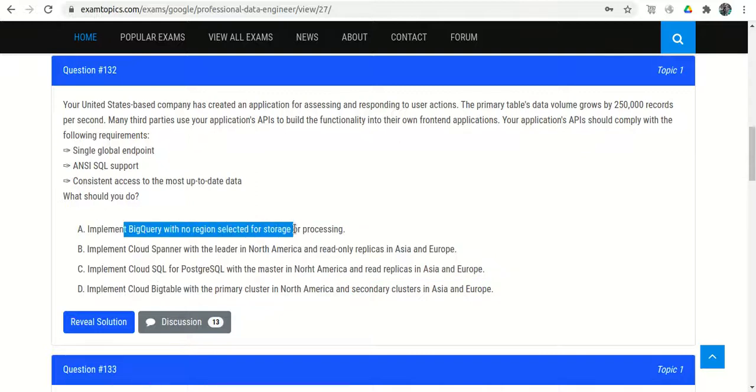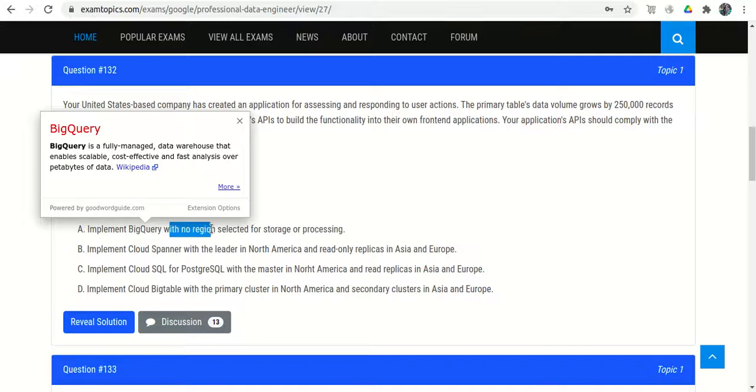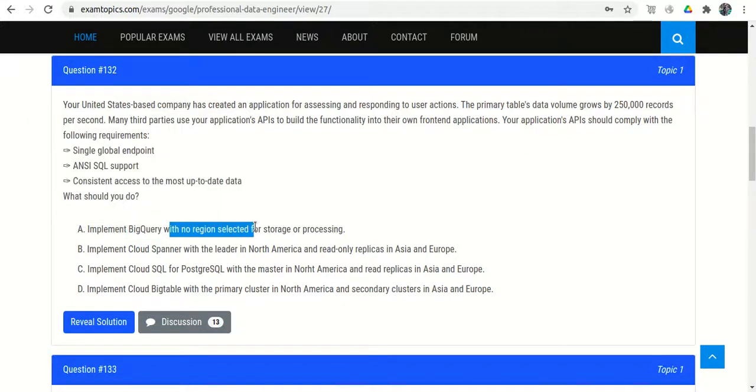Implement BigQuery with no region selected and storage or processing. BigQuery is okay, but they have mentioned with no region selected. How will we create the dataset without selecting a region? When we create the dataset, we need to select the region in which we are creating the dataset. Option A is wrong.